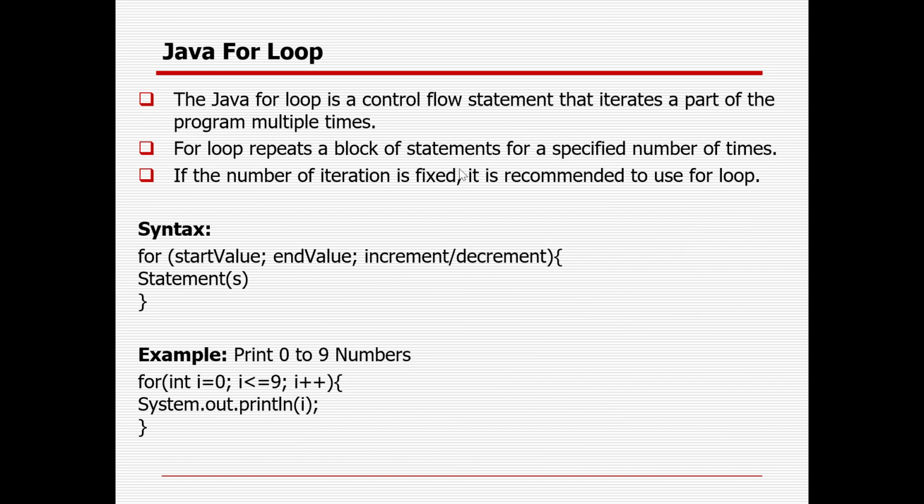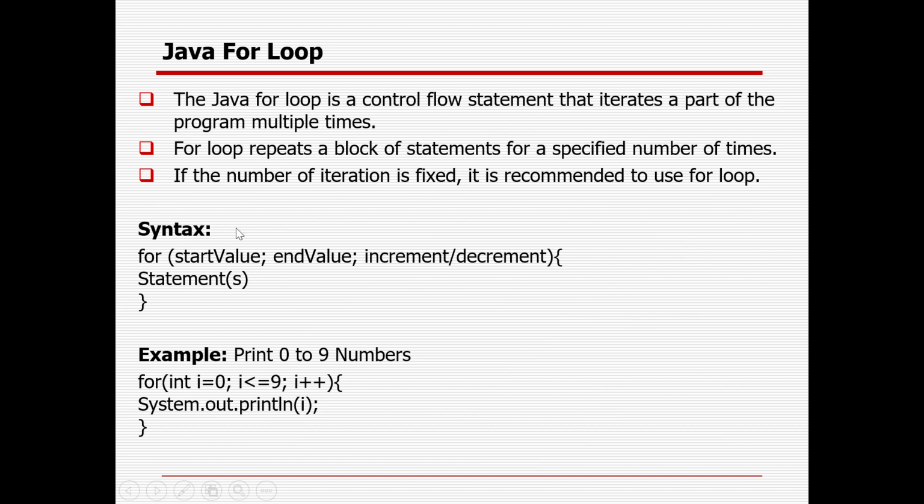So we'll learn how the for loop actually works. The Java for loop is a control flow statement that iterates a part of the program multiple times. The for loop repeats a block of statements for a specified number of times. If the number of iterations is fixed, it is recommended to use the for loop.